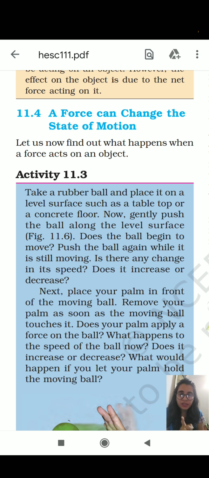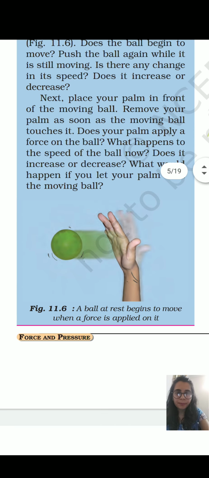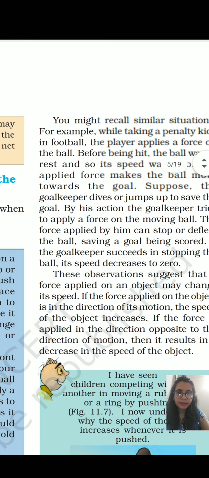So force can change the state of motion. An object at rest can come into motion, and an object in motion can come to rest, provided force is applied to it. You can see the example. I hope this is clear.